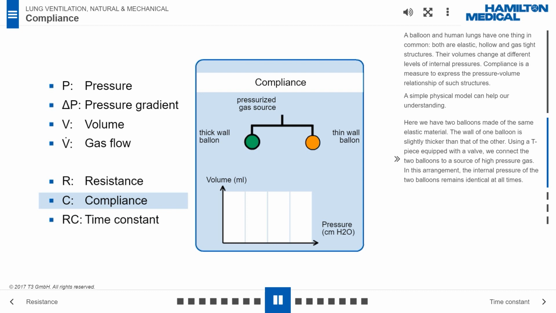Here we have two balloons made of the same elastic material. The wall of one balloon is slightly thicker than that of the other. Using a T-piece equipped with a valve, we connect the two balloons to a source of high-pressure gas. In this arrangement, the internal pressure of the two balloons remains identical at all times.